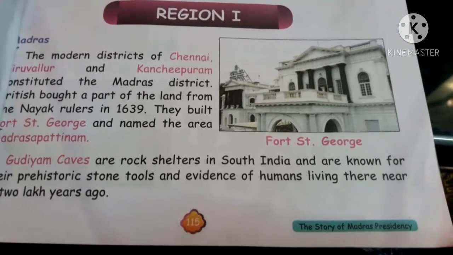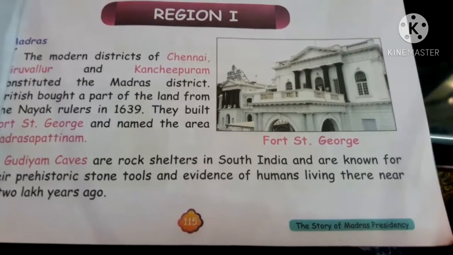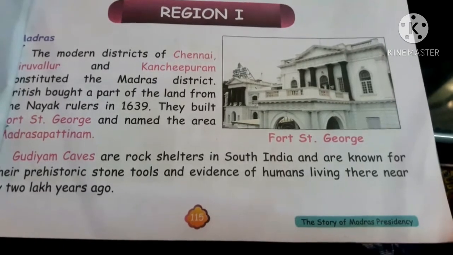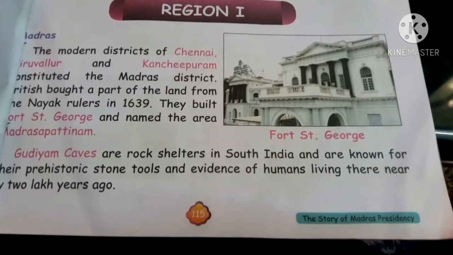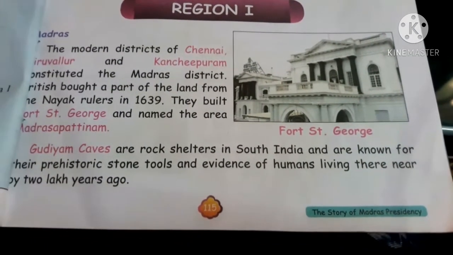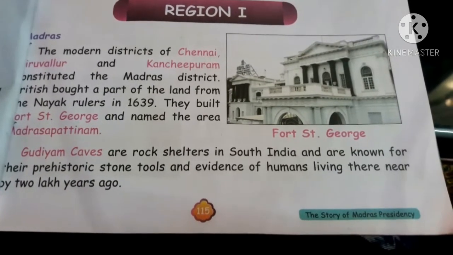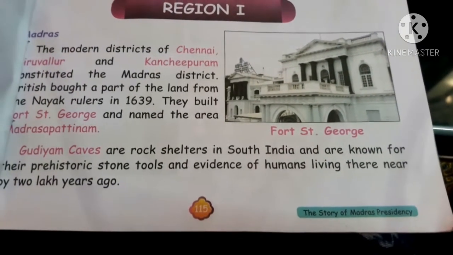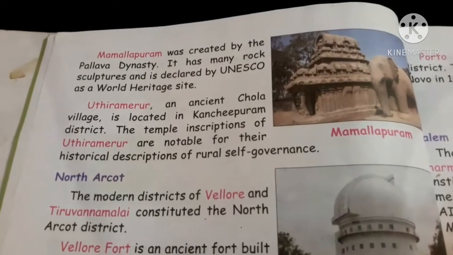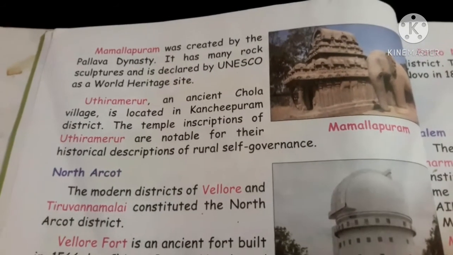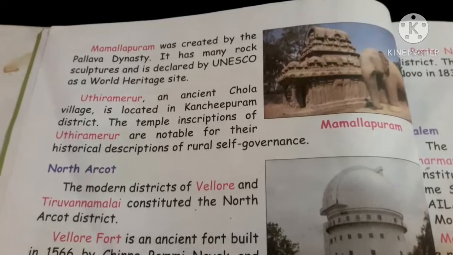Next topic we are going to see Gudiyam Caves. Gudiyam Caves are rock shelters in South India and are known for their prehistoric stone tools and evidence of human living there near 2 lakhs years ago. Next topic we are going to see Mahabalipuram. Mahabalipuram was created by the Pallava dynasty.